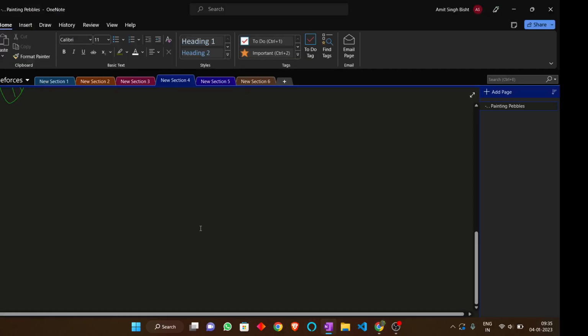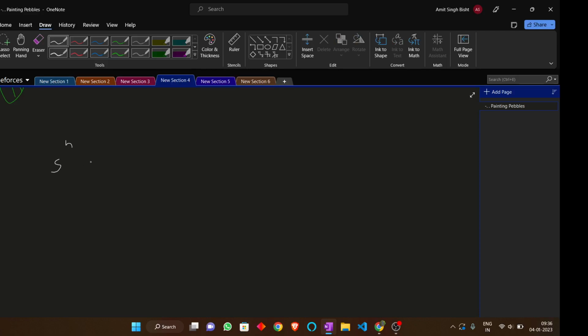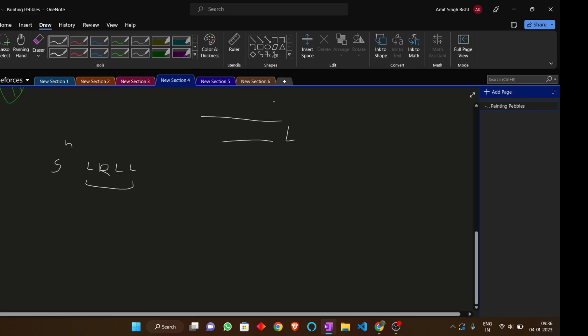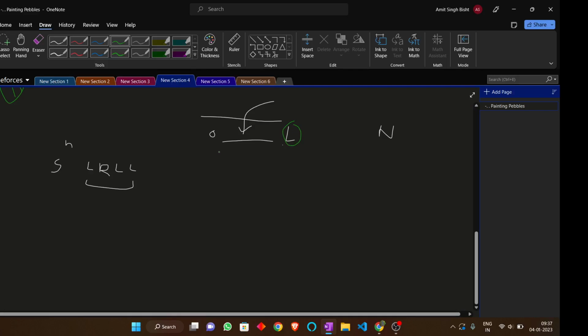So the problem is saying that we have an integer n and a string s, which consists of n characters, consisting of L and R. If she has L, then she can illuminate all the indices to its left, meaning all the indices before the L till 0.